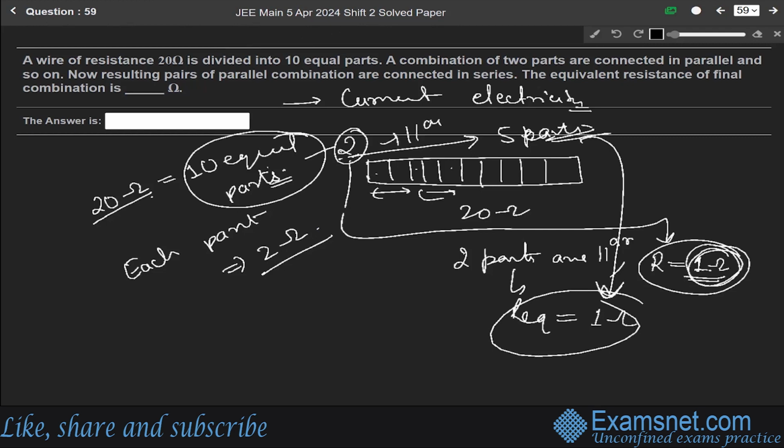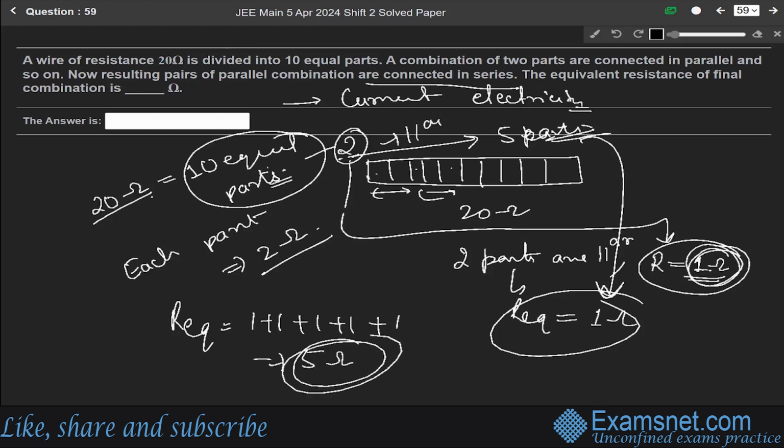After that they are connected in series. So the total equivalent resistance will be 1 plus 1 plus 1 plus 1 plus 1, equals 5 ohm.